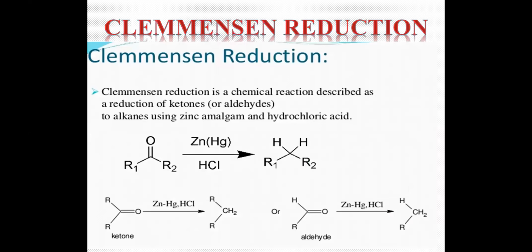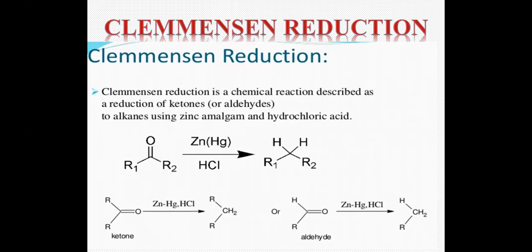Now, so these were the initial three. Now comes the reduction. Some of the examples of reduction. And this Clemmensen reduction, you might have studied it a lot during the synthesis of your polyaromatic system. So in your Haworth synthesis, you might have come across this particular reduction, that is Clemmensen reduction, conversion of a carbonyl to your methylene group.